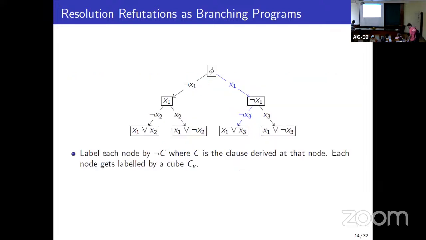So, okay, so again, some basic properties of this branching program. Note that the negation of each clause is a queue. So, to each node, you label the corresponding queue. And the main observation is that if the path of x visits a node, then x lies in the corresponding queue. Okay, so if the path of x visits a node, then x lies in that queue.